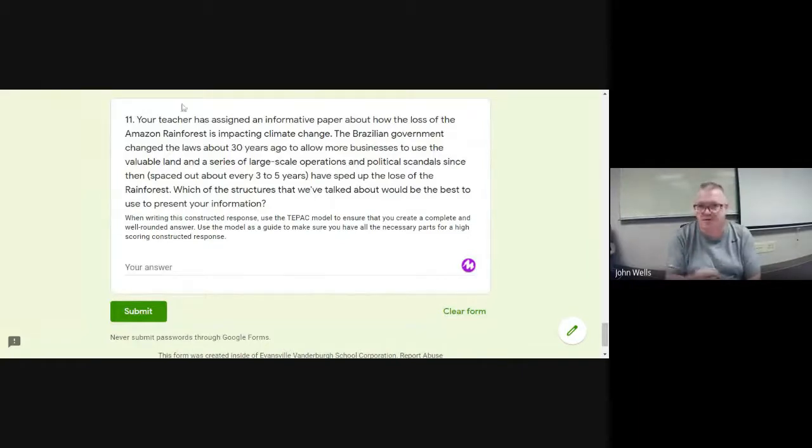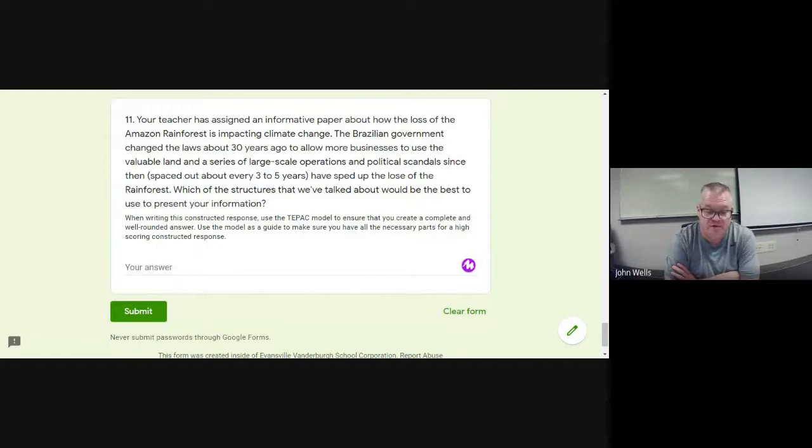So let's take a look at the question here. Your teacher has assigned an informative paper about how the loss of the Amazon rainforest is impacting climate change. The Brazilian government changed the laws about 30 years ago to allow more businesses to use the valuable land, and a series of large-scale operations and political scandals since then, spaced out about every 3 to 5 years, has sped up the loss of rainforest. Which of the structures that we've talked about would be the best to use to present your information?